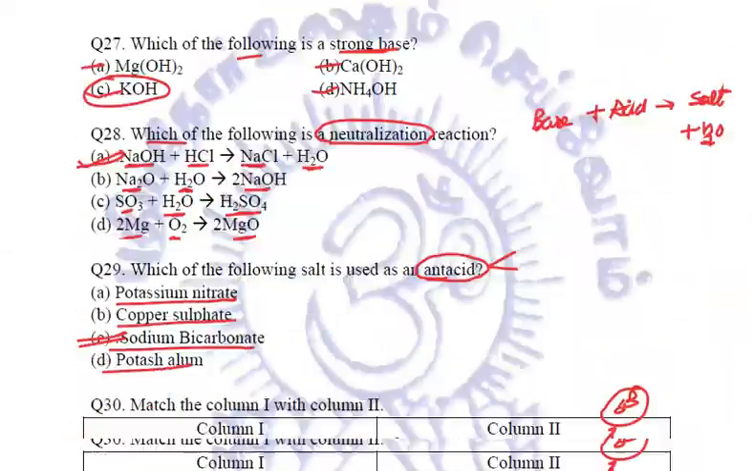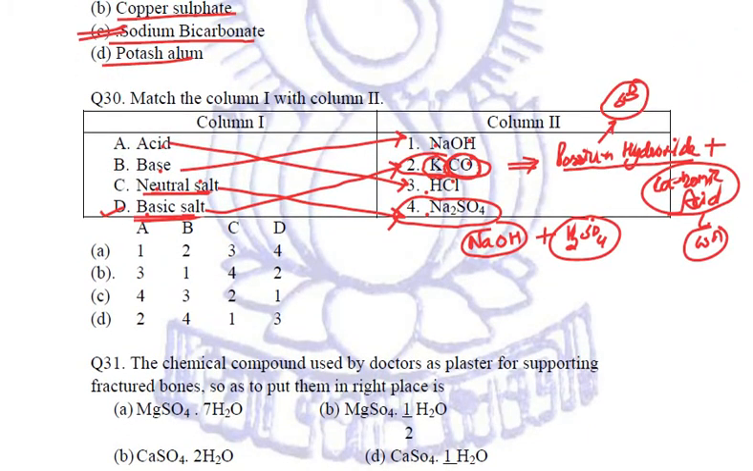Okay, but now let us come to what exactly our answer should be. A related to 1? No. A related to 3? Yes, first option is correct. B related to 1? Second option is correct. Neutral salt is related to Na2SO4, fourth option is correct. Basic salt is K2CO3, second option is correct. So this is our correct answer. Fine.